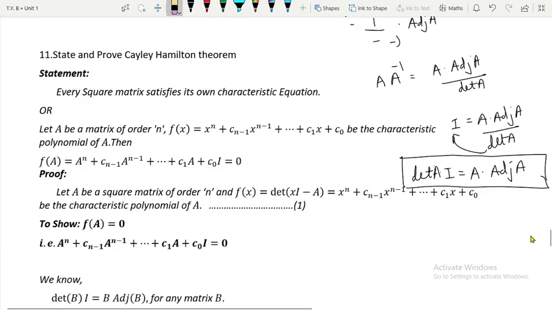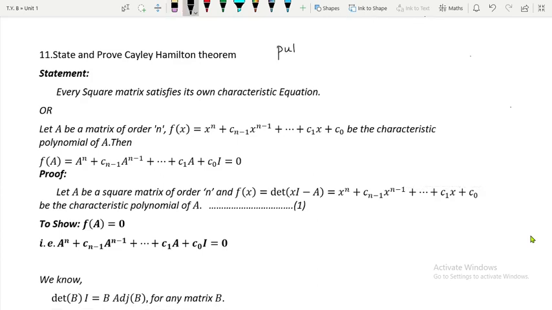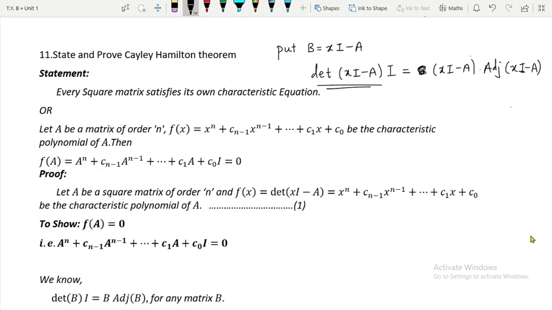First let me erase this. So what I will do, I will put B is equal to xI minus A. So what you are going to get? Determinant of xI minus A multiplied by I will be equal to B, but I am putting B as what? So xI minus A multiplied by adjoint of xI minus A. Okay, but as you already know the value of determinant of xI minus A, that is from 1, this is the value, right? So this value can be used.